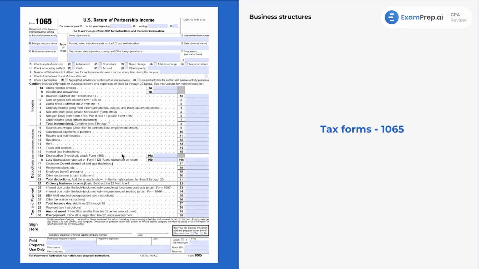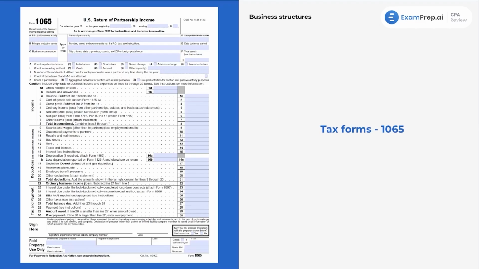And how does the flow all work? As a partnership, it gets taxed once. It's a flow-through entity. The partnership does not pay tax; it's the partners that pay tax on that income. So what happens is you see a question with a bunch of information. I would be generally aware that the business income and the business expenses get reported here. We see depreciation, right? We've got income, we've got expenses. All right, I'm just getting excited.